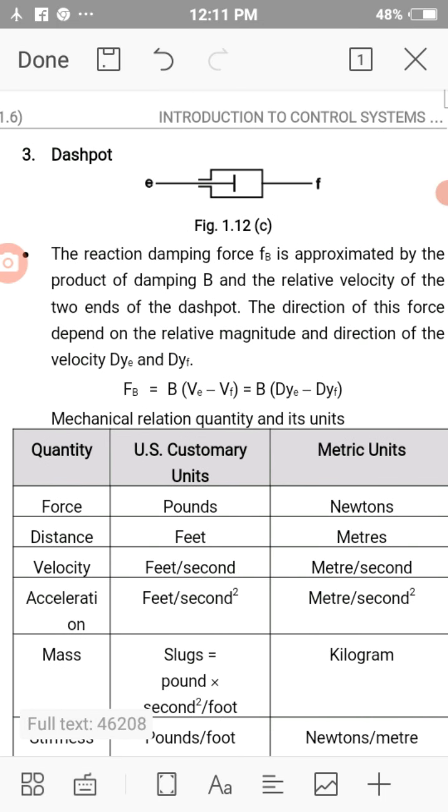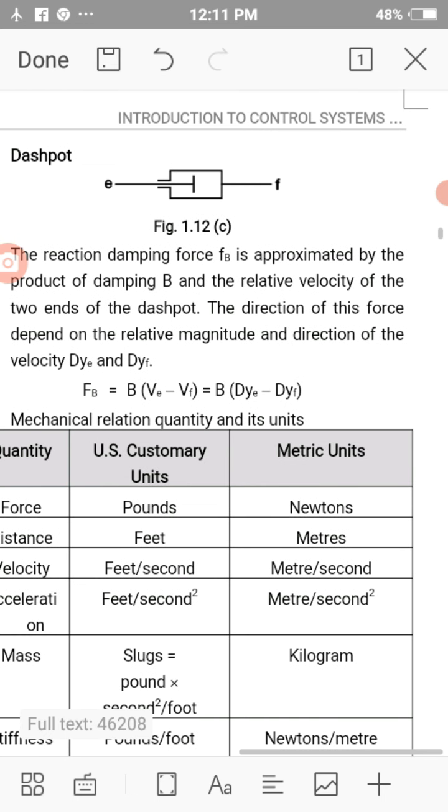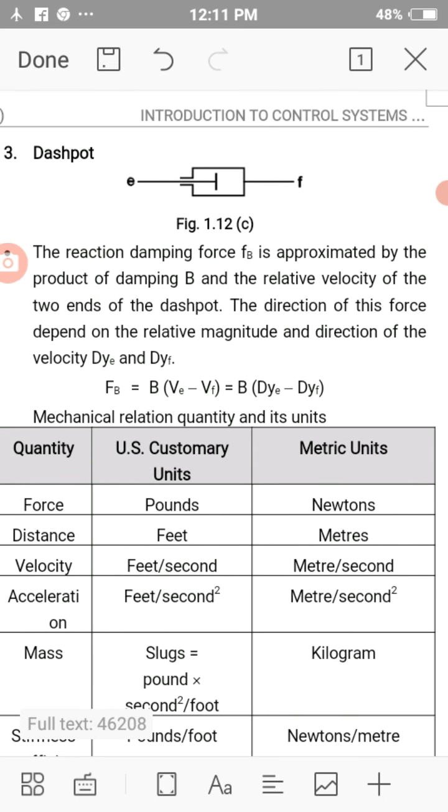In a dashpot, the reaction damping force Fb is approximated by the product of damping B and the relative velocity of the two ends of the dashpot. The direction of this force depends upon the relative magnitude and direction of velocity dye and dyf.